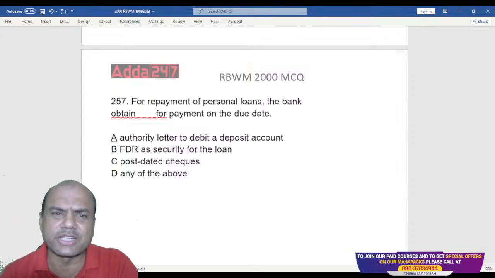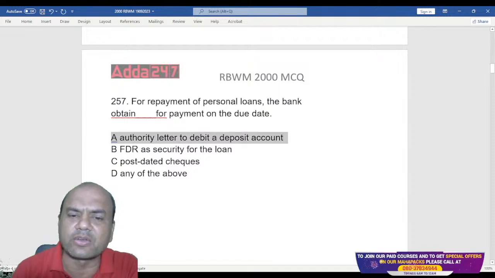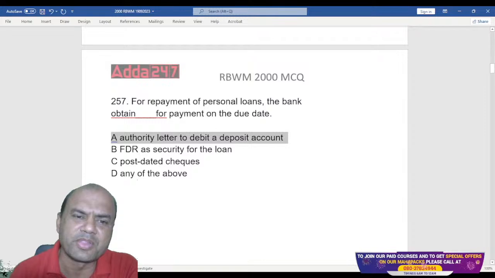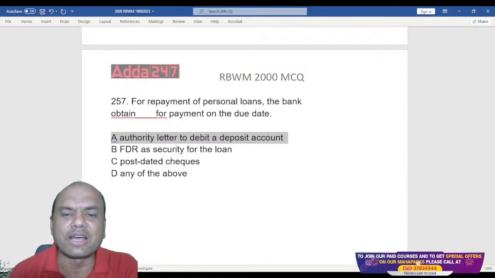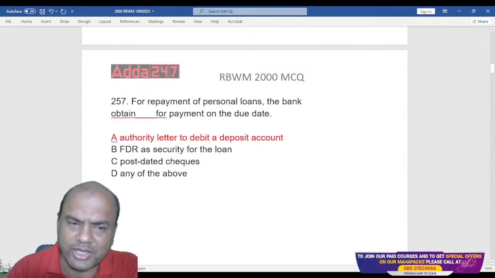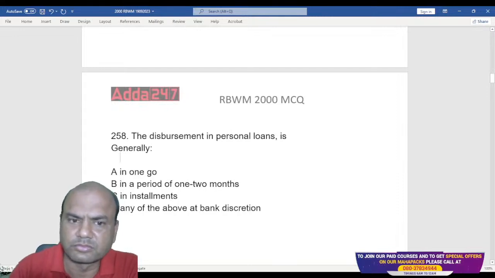Gone. All those days are gone now. Directly authority letter, that also we call SI now, right? Standing instruction. Authority letter means SI. So we take SI only. That is the only point, isn't it? Because nowadays PDCs and all these things, everything is gone.